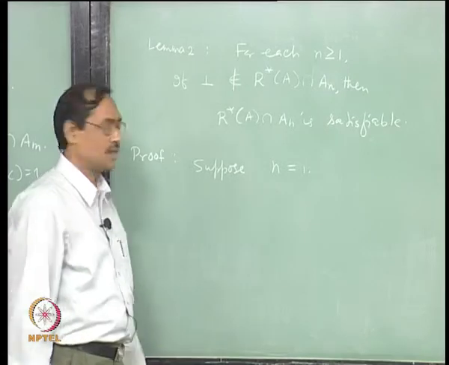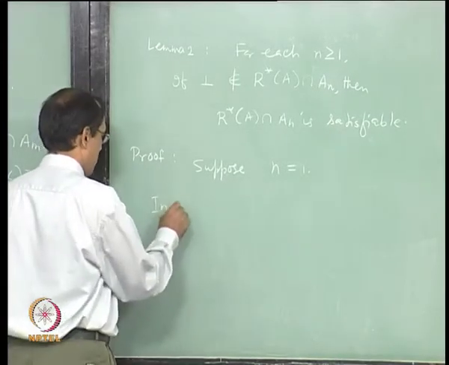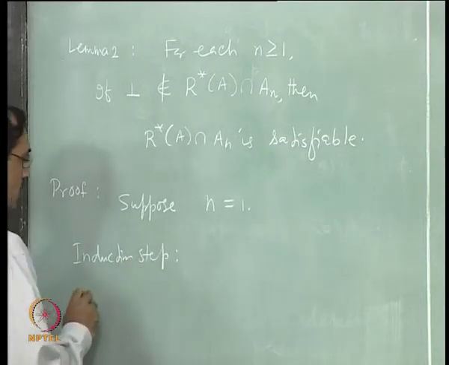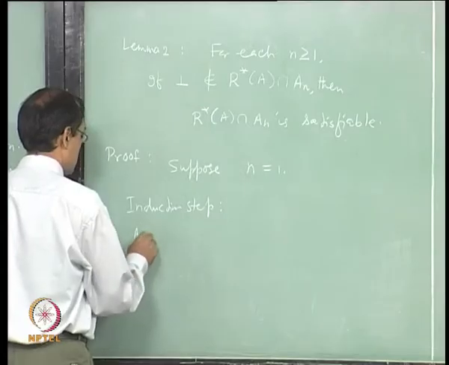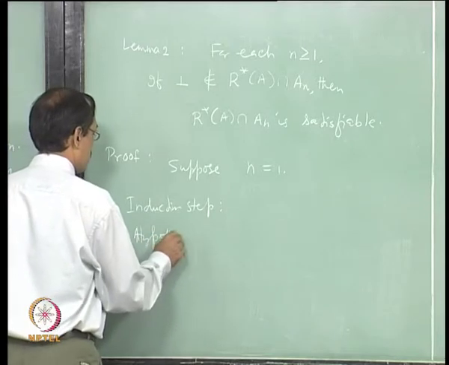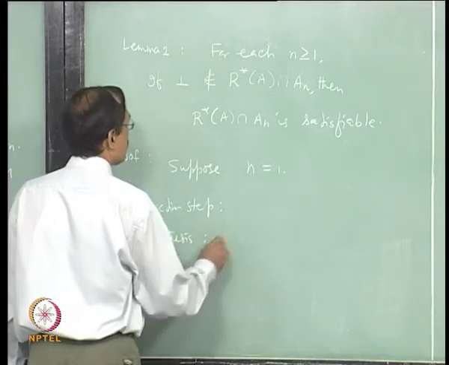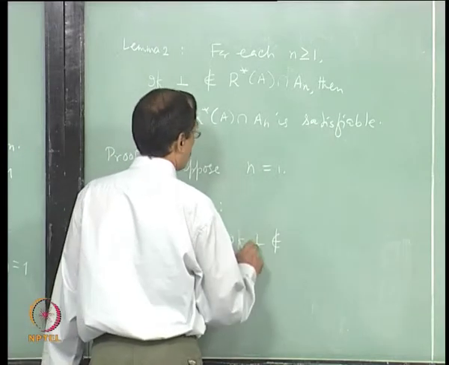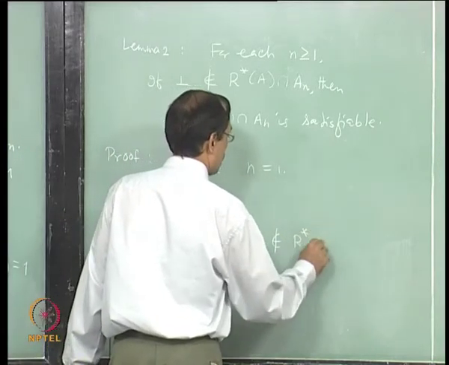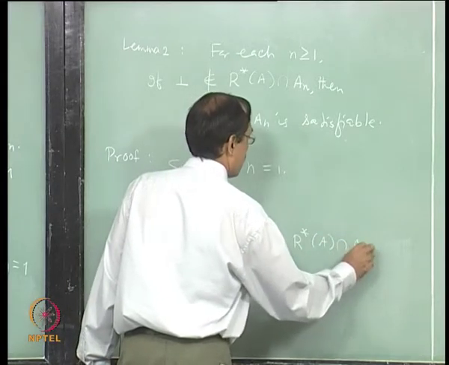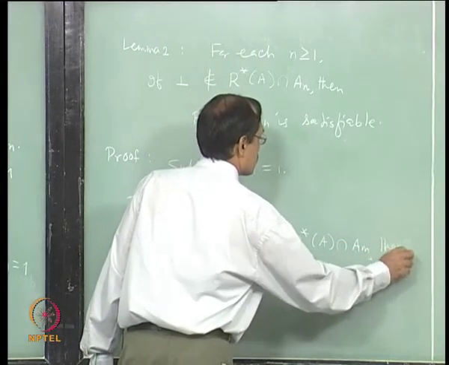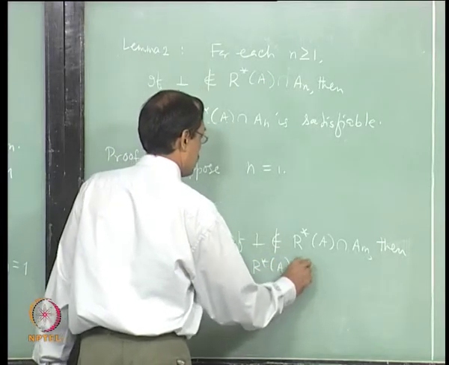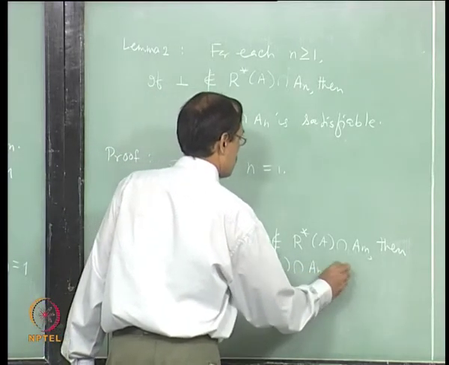Done. Then for the induction step, our assumption is, let us write it as the induction hypothesis. This says if bottom does not belong to R star A intersection A M, then R star A intersection A M is satisfiable.